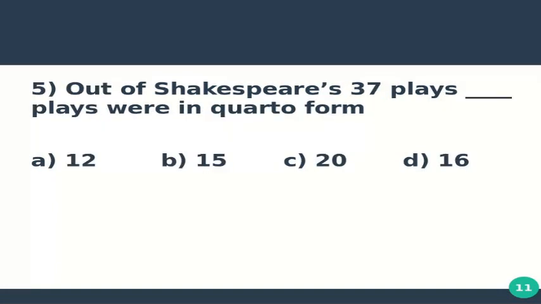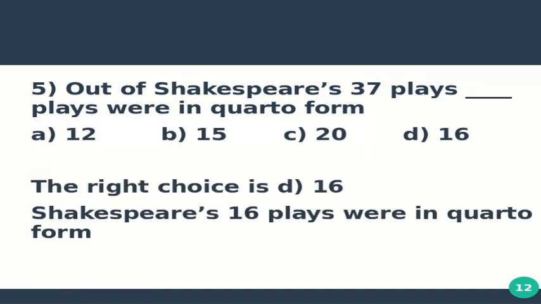Question number 5 is out of Shakespeare's 37 plays, how many plays were in quarto form? Option A 12, option B 15, option C 20, and option D 16. The right choice is D 16. Shakespeare's 16 plays were in quarto form.